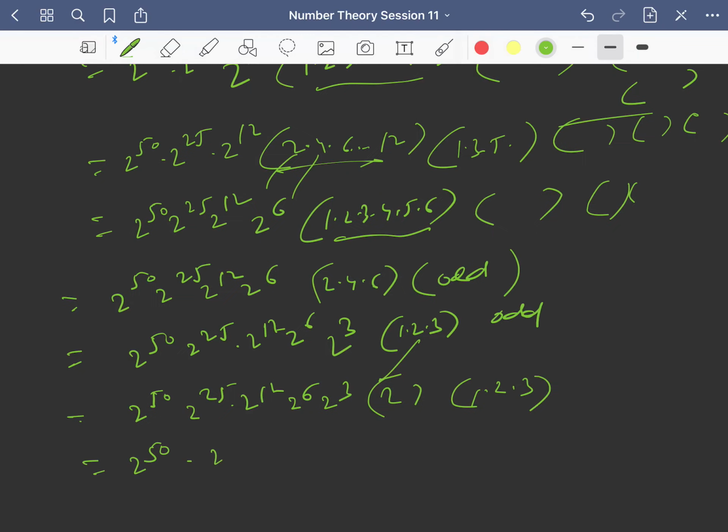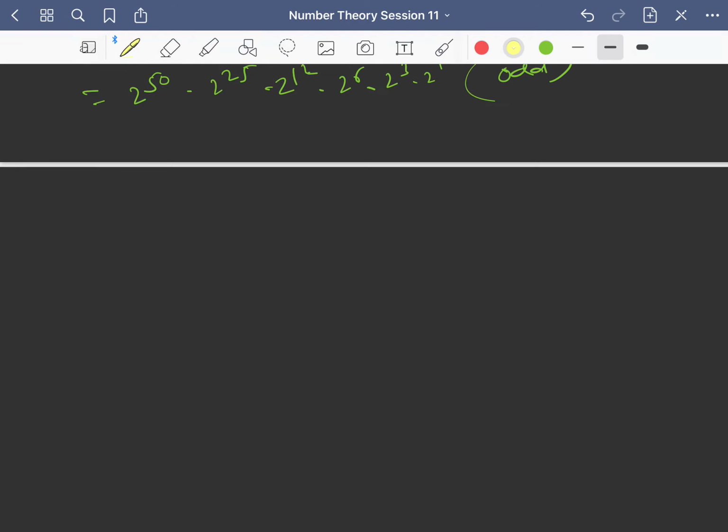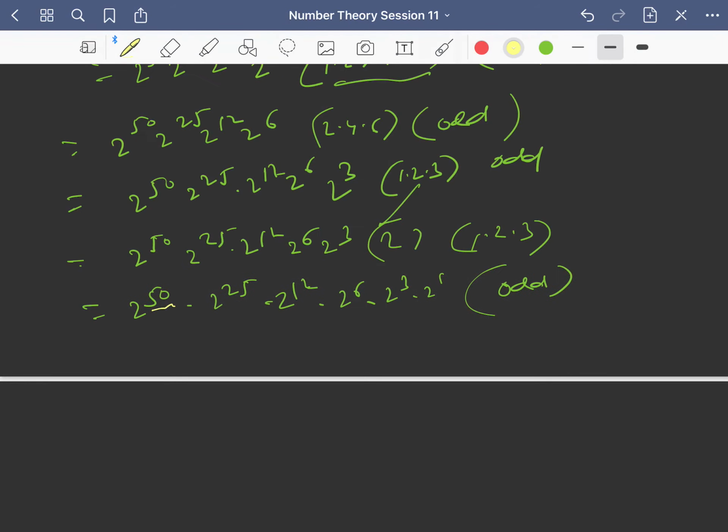So you will get 2 power 50, 2 power 25, 2 power 12, 2 power 6, 2 power 3, 2 power 1, and into some odd number, right? So what is the highest power of 2 in 100 factorial? The highest power of 2 is this one.